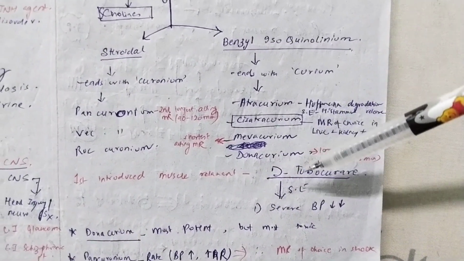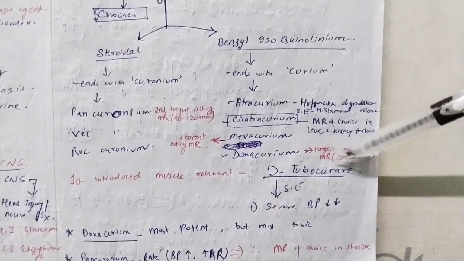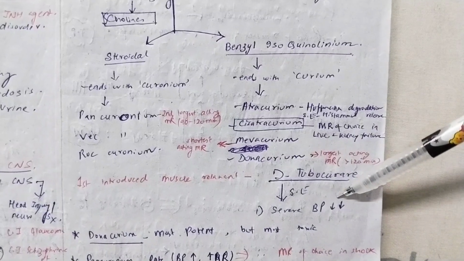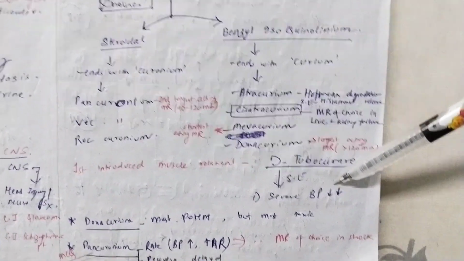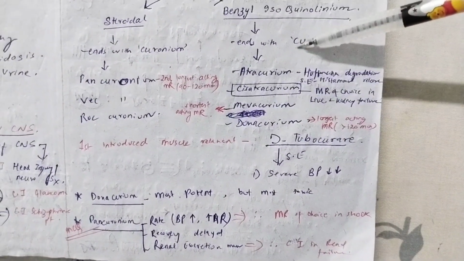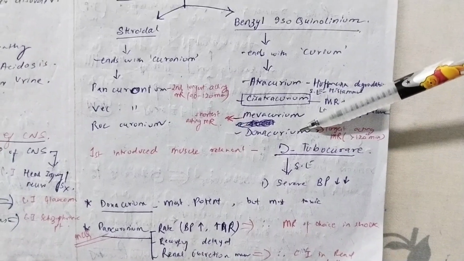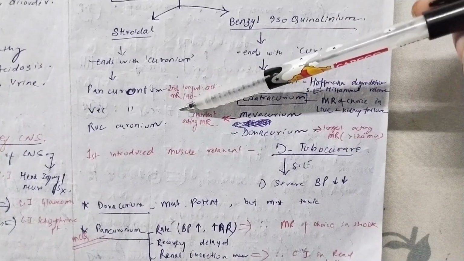Now, the first introduced muscle relaxant was d-tubocurarine, but the side effect of this muscle relaxant was that it severely decreases the blood pressure. Now, as we read about the points of curium group of drugs, we have to know about the points about the pancuronium group of drugs.